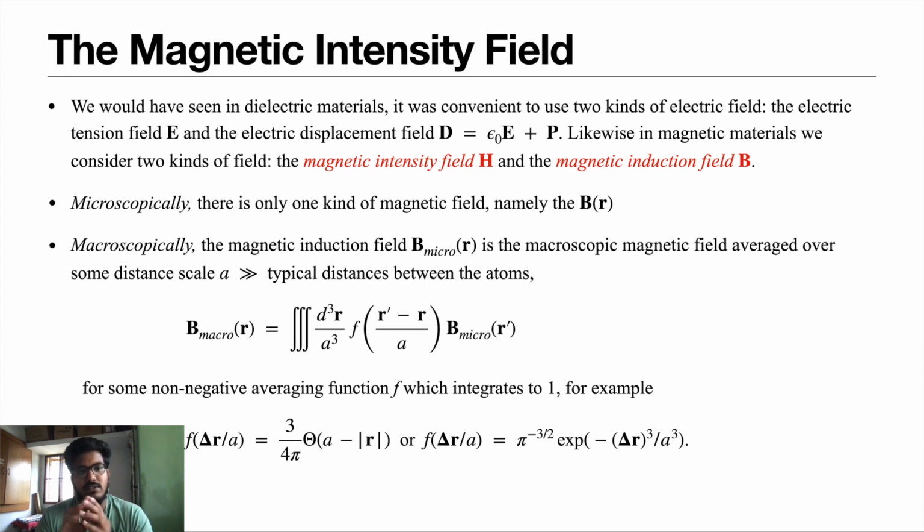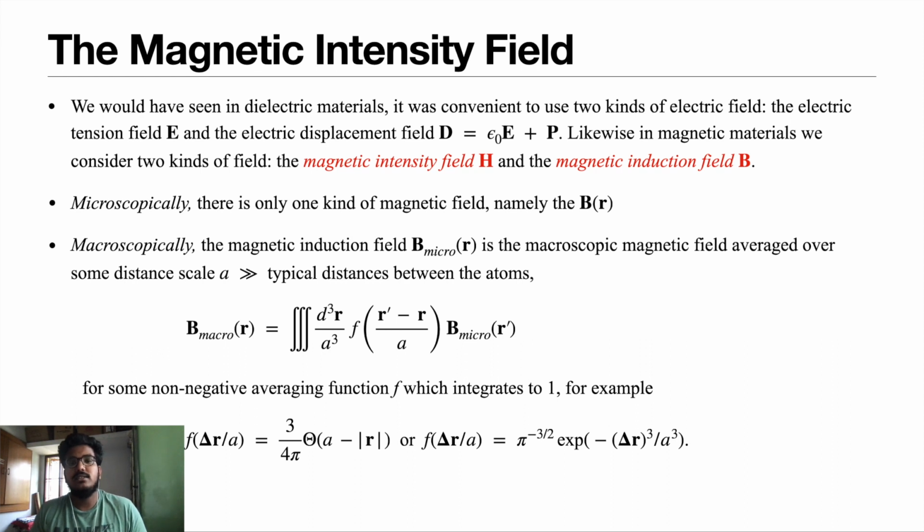One is the electric tension field or the external electric field that we applied, which is capital E, and the other is the electric displacement field, which is capital D. We form this displacement field from the external electric field E plus the polarization vector, which describes how the atoms or electric dipole moments get polarized due to the electric field, and this gives rise to the displacement field. So for better usage we consider two different fields.